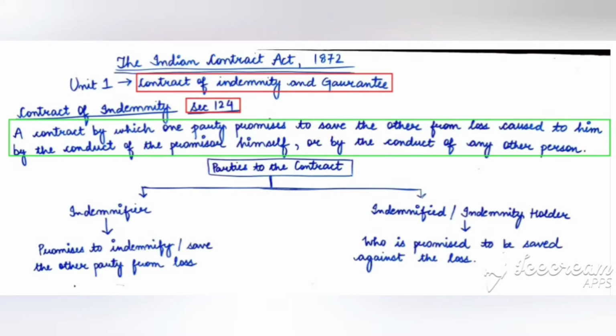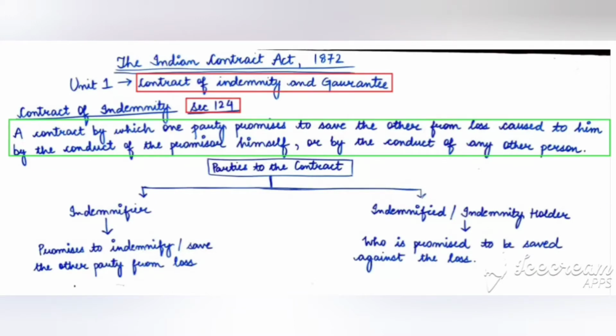I will give you one more example. Suppose there is a person, Mr. X, and he has lost his share certificate. Now he has requested the company to provide him a duplicate share certificate for the same. Now there is a contract of indemnity between the company and Mr. X that if in future any person produces the original share certificate in front of the company, it becomes the duty of Mr. X to compensate the company regarding this loss.